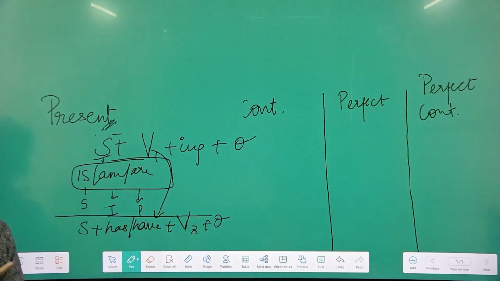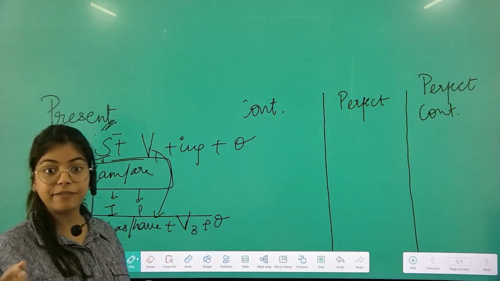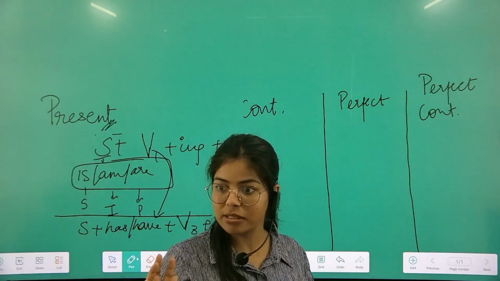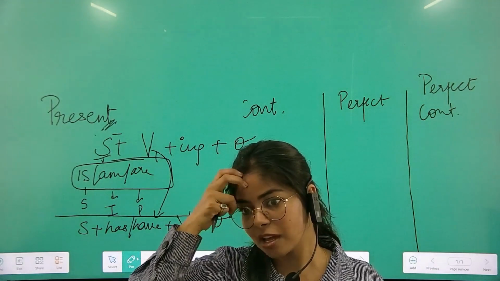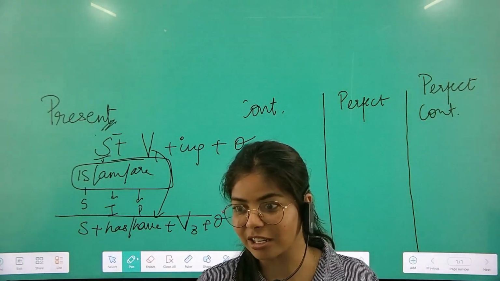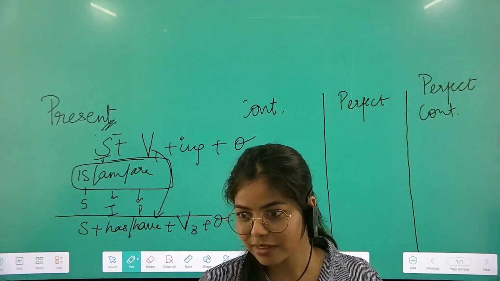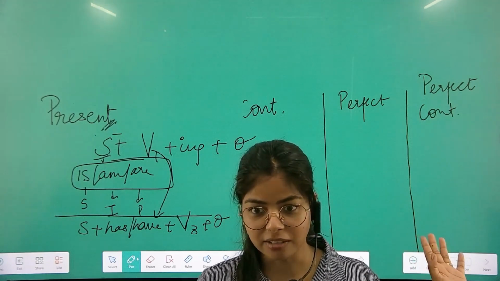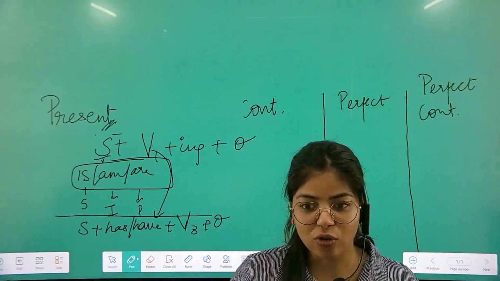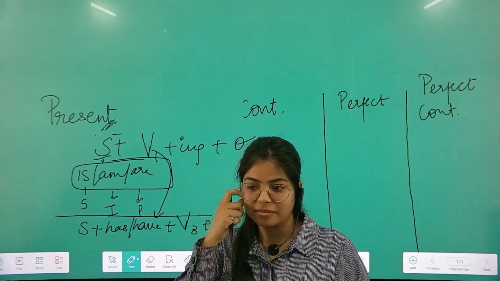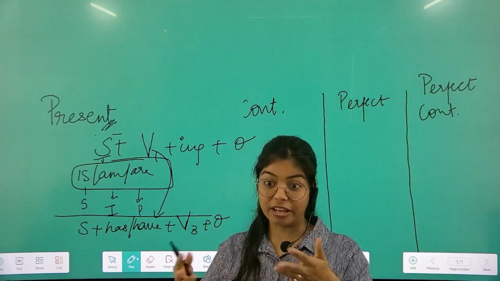She has completed her work. I have seen her in the market, which means have seen her in the market means try to relate it. I have seen Nimish at around so and so time. That कुछ देर पहले ही देखा है, पर देखा है अभी. ठीक है? अच्छा, और कोई एग्जांपल्स that you could relate very easily?